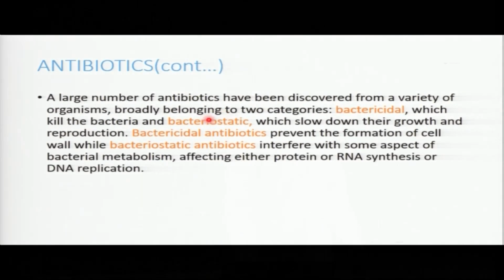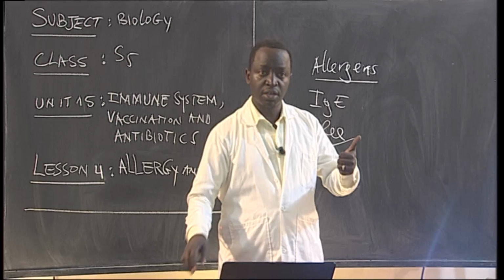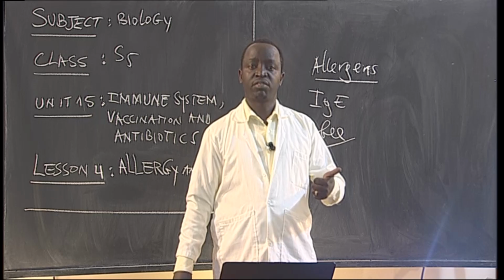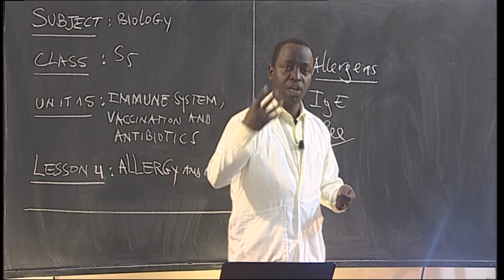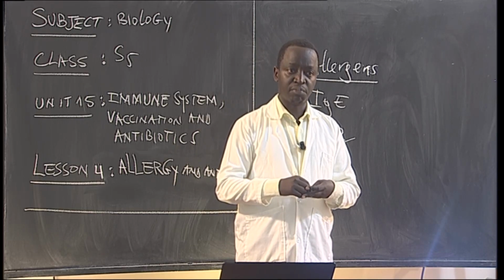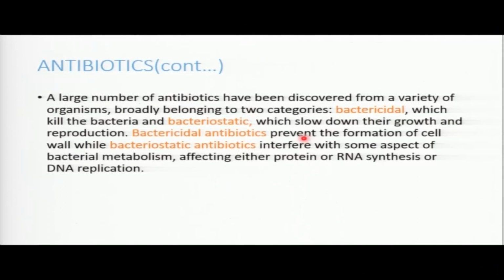So antibiotics are divided into two categories. We have what you call bactericidal. Bactericidal are the kind of antibiotics that kill bacteria. We have also bacteriostatic. This one slows down the growth and reproduction of microorganisms. So we have bactericidal, which kills bacteria, and bacteriostatic, which slows down the growth of microorganisms. Those are the antibiotics we are talking about.